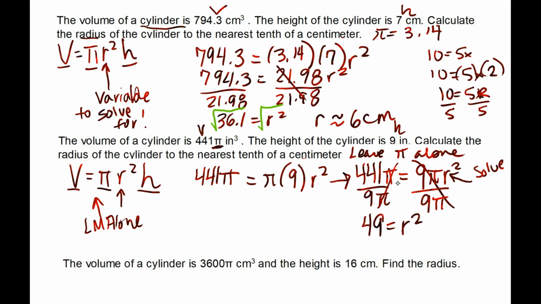And how did I teach you to get rid of a square? Because we just want r, we take the square root. So r, I know y'all know what the square root of 49 is. It's 7. 7 what, Mr. O'Neal? 7 inches. Why is it not cubed? Because this is the radius, and the radius is one-dimensional. Okay? 7 inches is your radius.